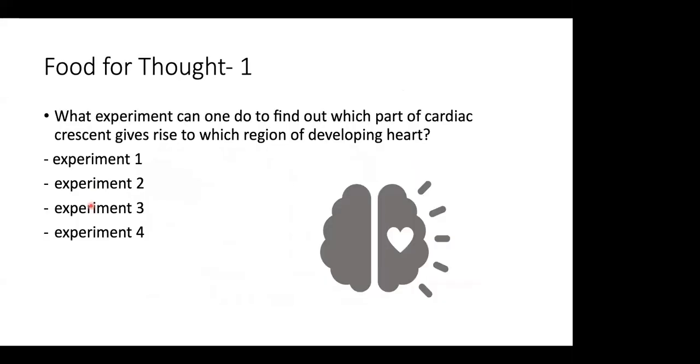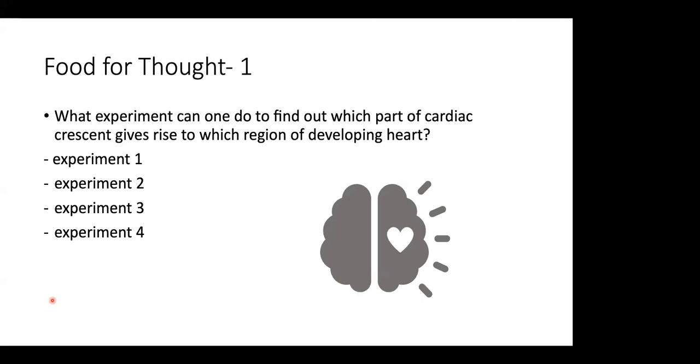This is actually a question that I put in here because I thought it would be interesting. This was one of the questions my teacher asked me when I was in grad school, and let me see if you can get it right. We learned about the first heart field and second heart field, right?